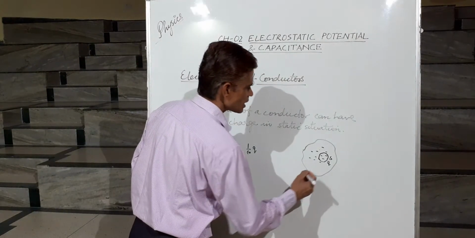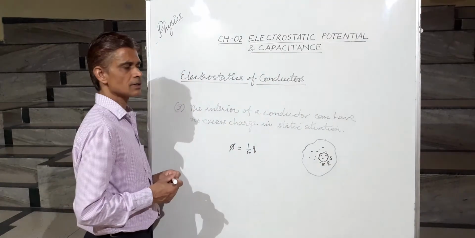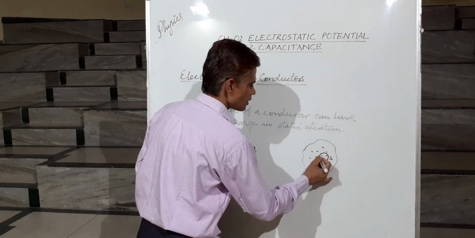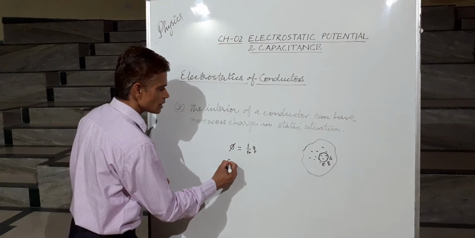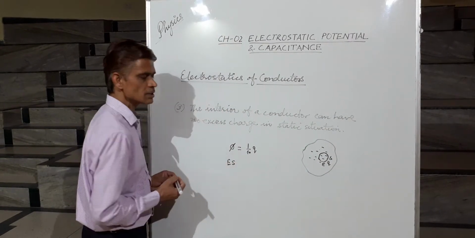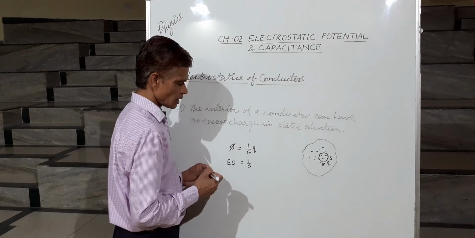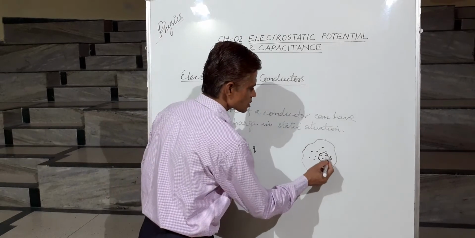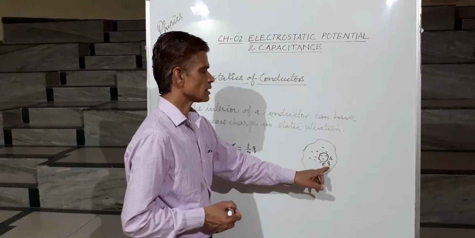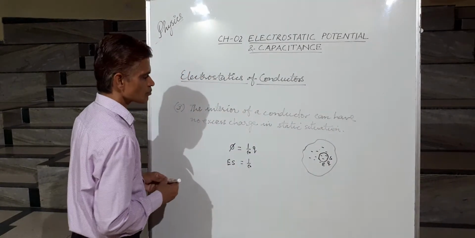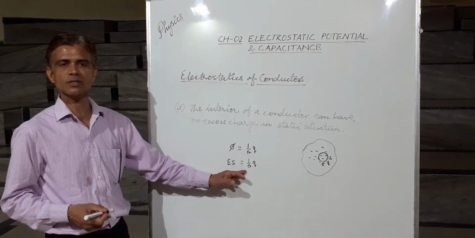Suppose the electric field here due to these charges is E. So the electric flux through this chosen surface will be E into S, which is equal to 1 upon epsilon naught times Q. So if we apply Gauss's theorem, we can write it in this way.